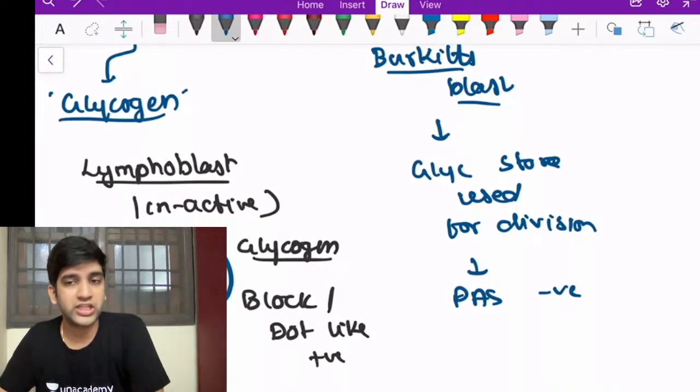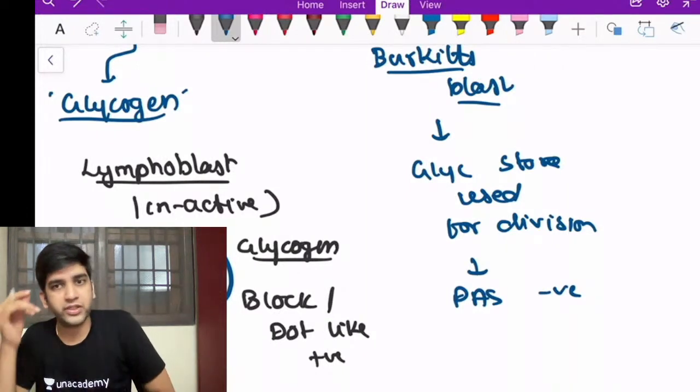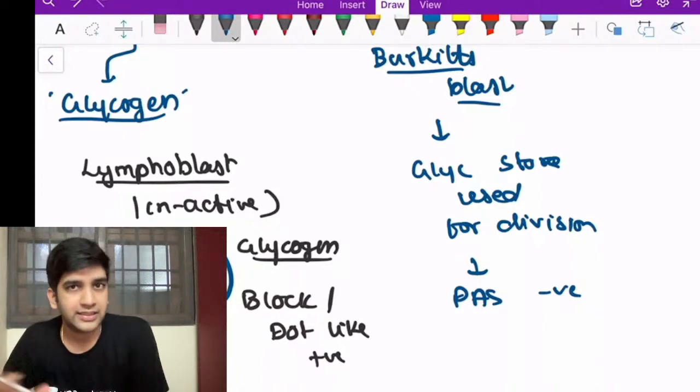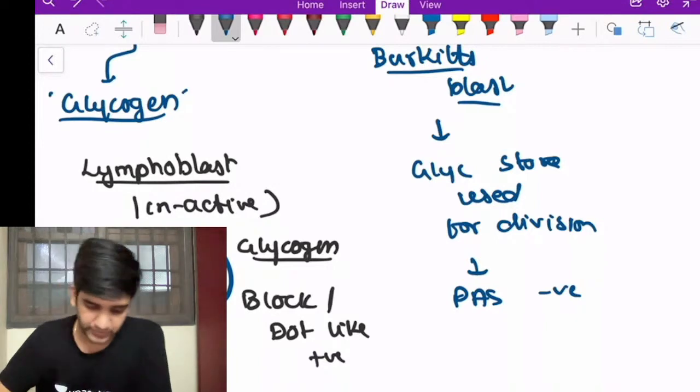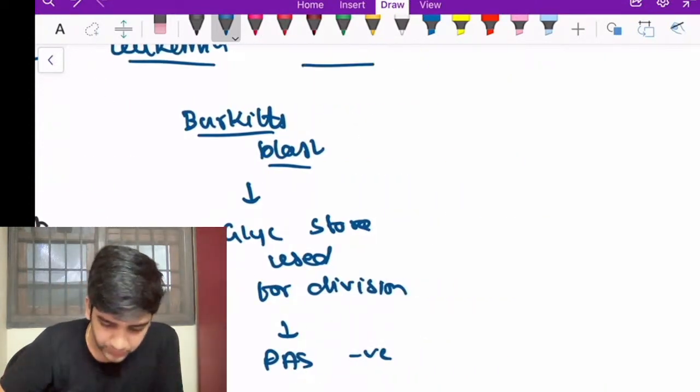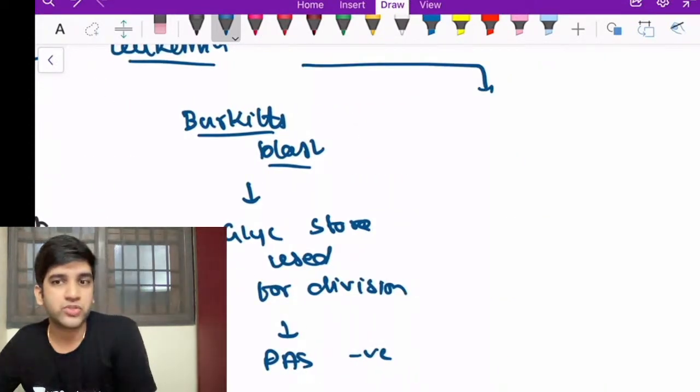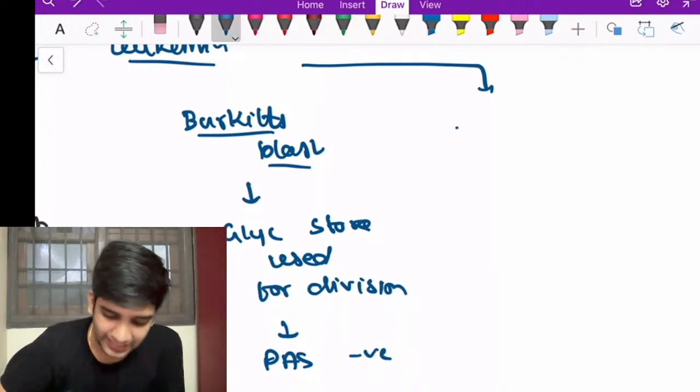We can go logically for everything, right? They'll be used up everything, so PAS has to be negative, right? That's again true because it's very fast dividing. I'll come to M6 and M7. Fine. Same PAS. As I said, PAS will be positive in proteins as well, right? We'll take AML M6.